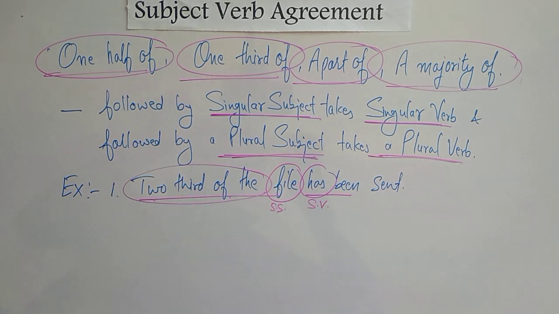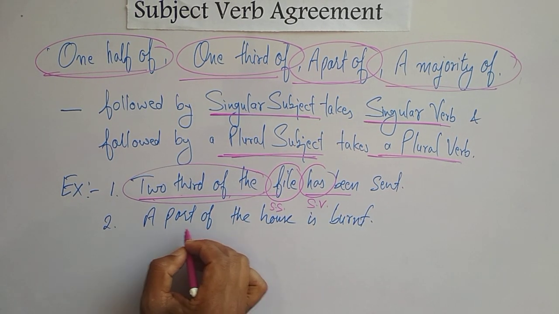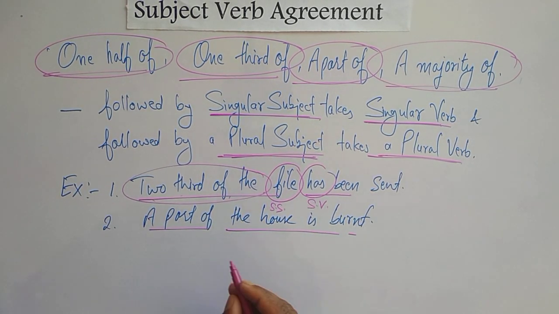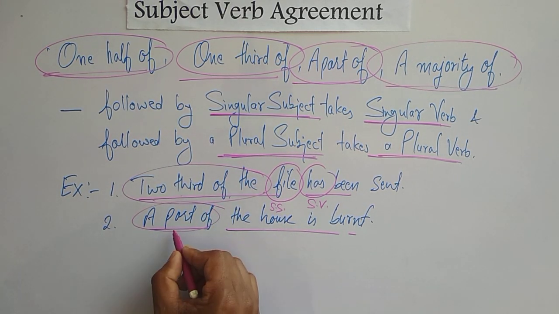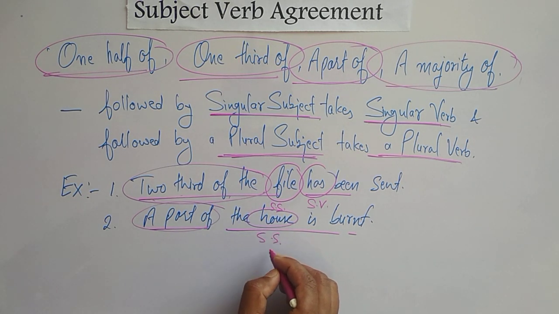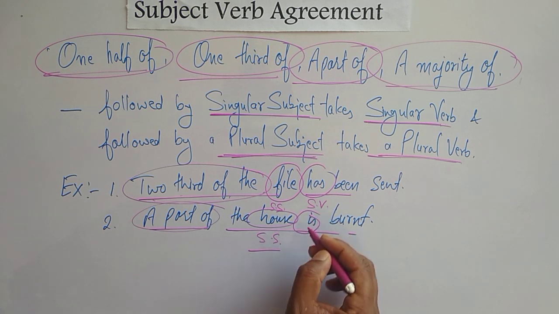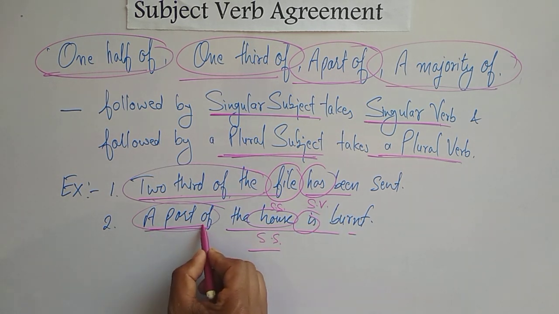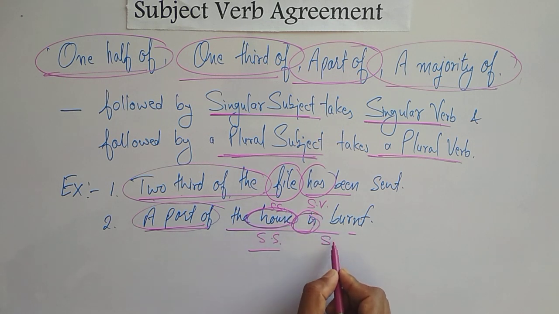Let's take one more example. Students, in the second sentence: a part of the house is burnt. Here after a part, we have house, and house is a singular subject. In that situation, we have to use the singular verb is. Very simple. If the phrase a part of something is followed by a singular subject, it takes a singular verb.